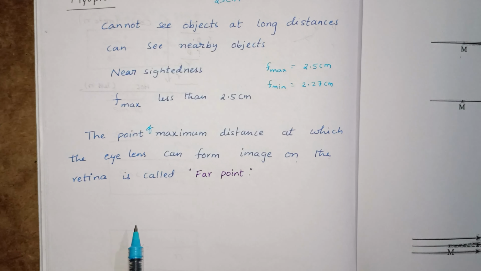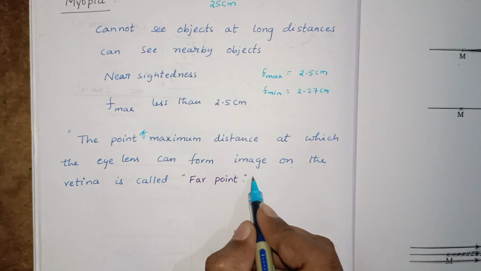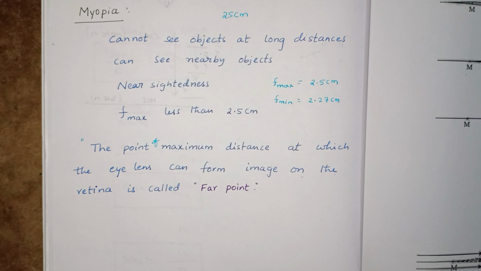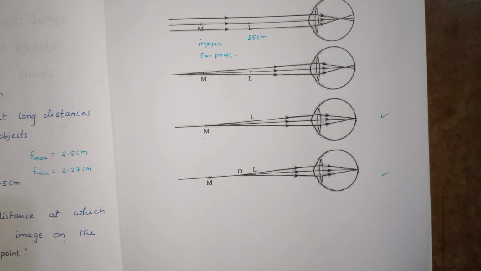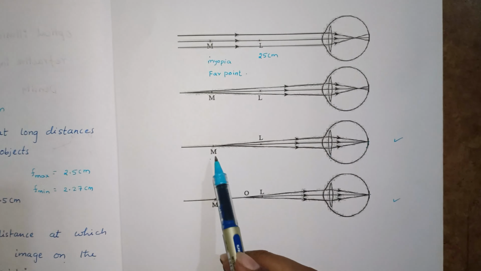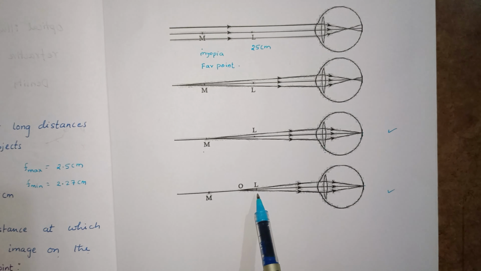This is the far point. This is the defect myopia. He can see at M, between M and L.